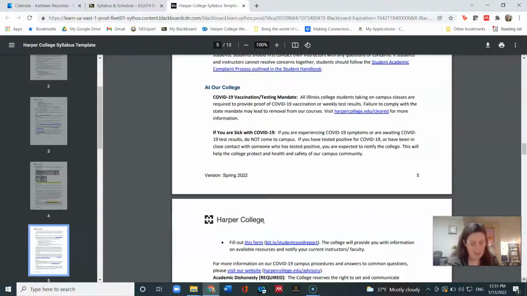A little bit more information about our COVID vaccination and testing mandate, which is called Cleared for Harper. You agreed that you would provide either one time your vaccination record or get a negative COVID test, and upload it every week. This is required by the state of Illinois. So if this is required, you need to try to figure it out. There's a lot of emails and resources that you got about it, but if you need any help, I'm here to help you.